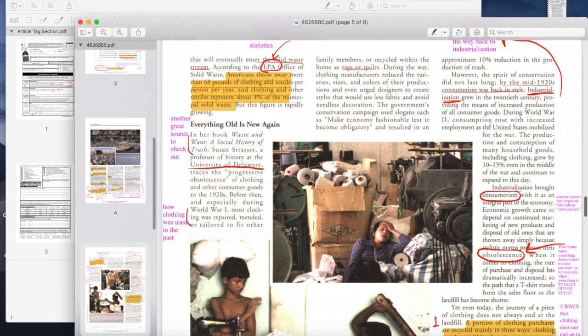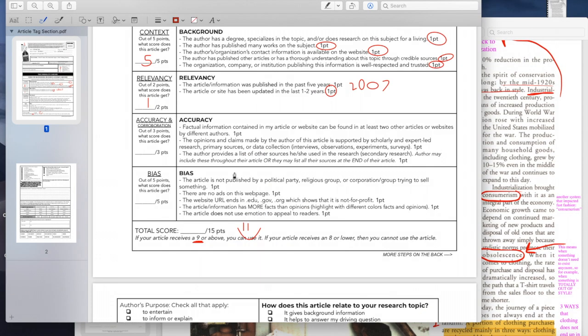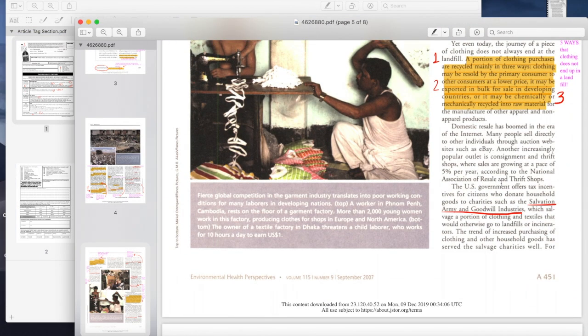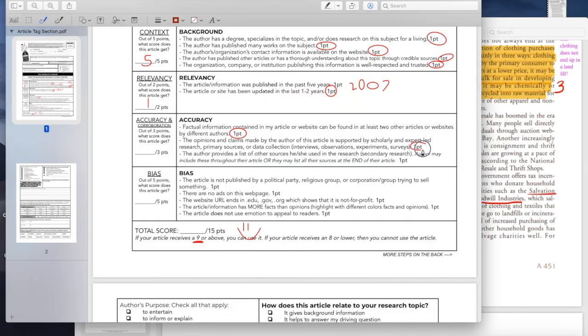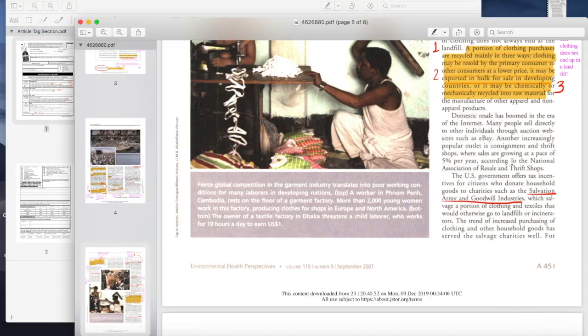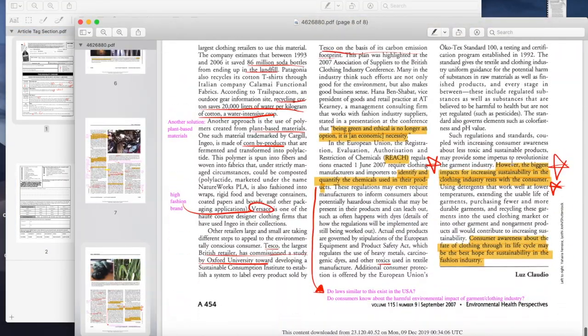Let's do accuracy now. Factual information contained in my article or website can be found in at least 2 other articles or websites. Yes, because when I went into the article, there were other books and articles and even data that was referenced, so I definitely know that that information is corroborated. The next part is the opinions and claims made by the author of this article supported by scholarly and expert-led research, primary sources, or data collection. Absolutely. There were lots of data and statistics and things like that that were provided, so it also gets another point for that.